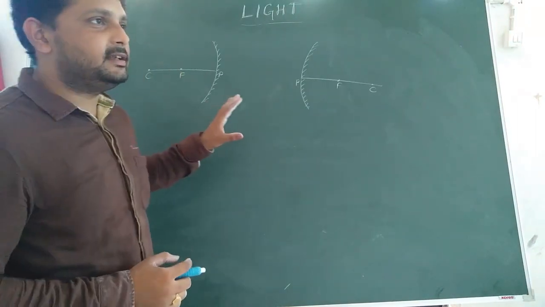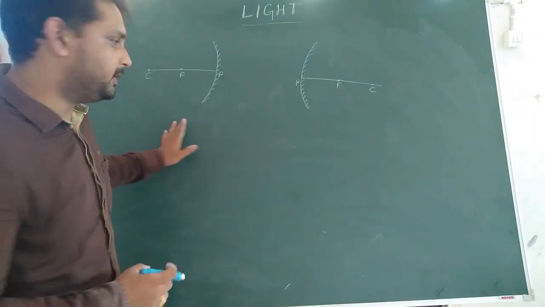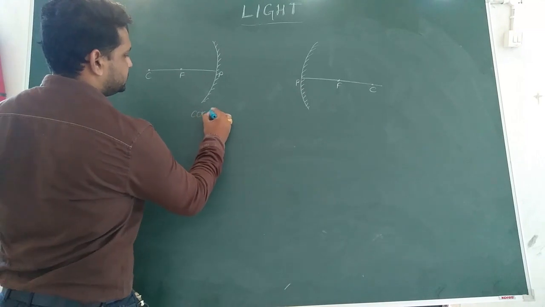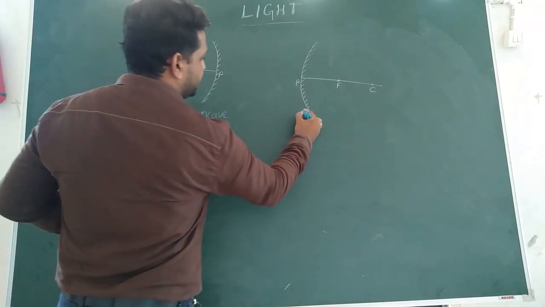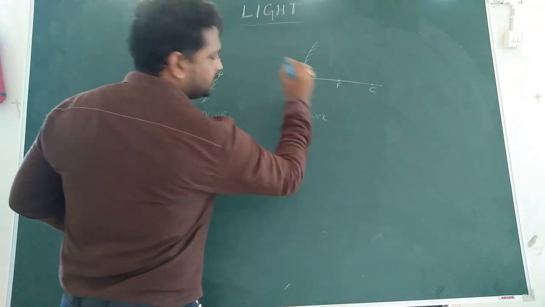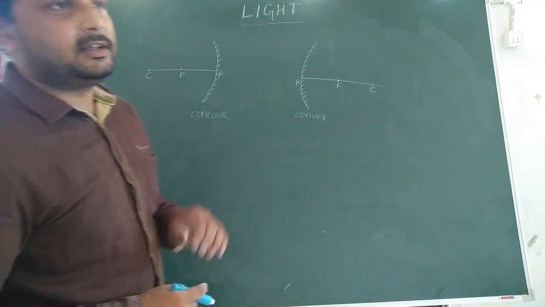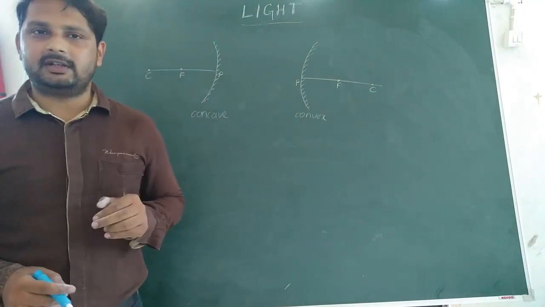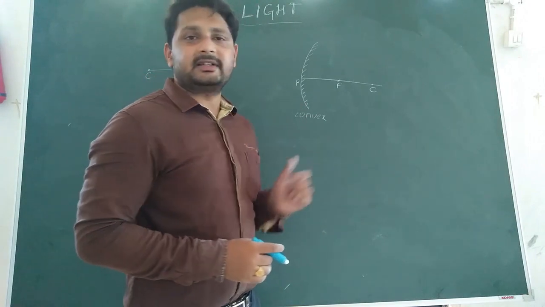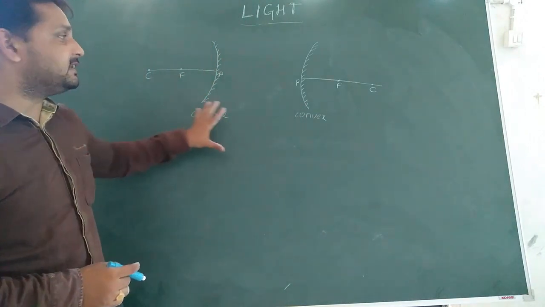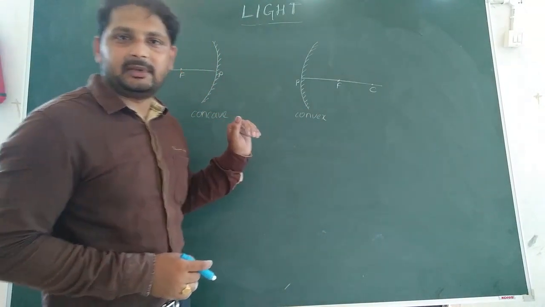Okay, so now we can see here the diagrams of two mirrors, concave and convex. Like we discussed, we came to know about two quantities used to measure distance in a spherical mirror.